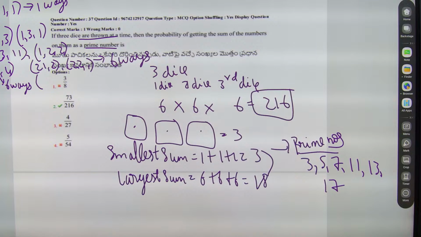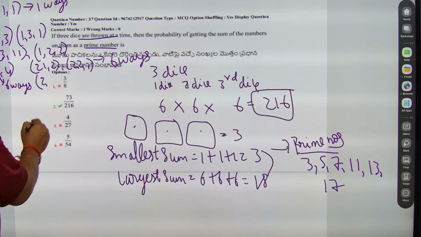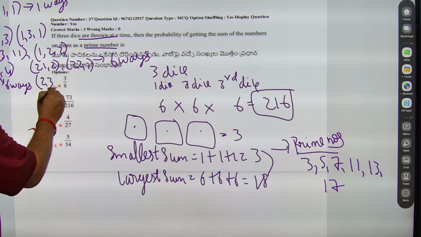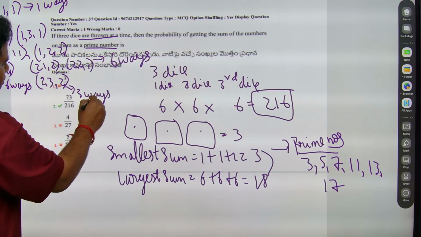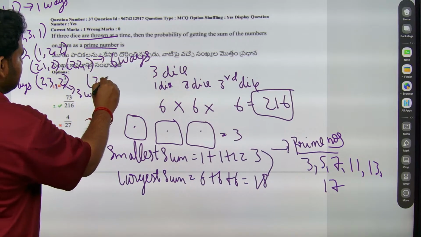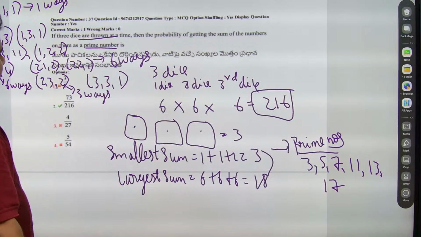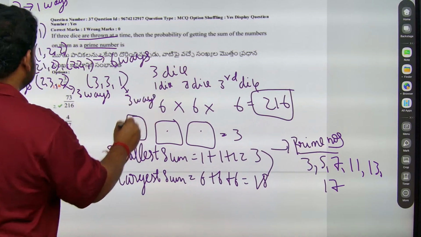Now what I can talk about is another number that will give me sum as 7. That is nothing but 2, 2, 3, or 2, 3, 2. This will be 3 ways. Next, what is the number that I can write which will give me 7? I can write it as 3, 3, 1. 3, 3, 1 gives me 7. This is another 3 ways.